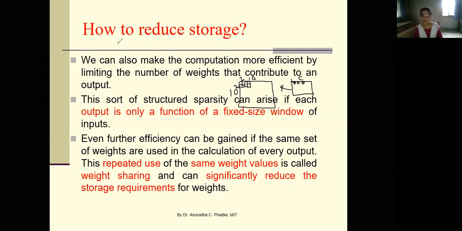Hello? Is the screen visible to you? Am I audible? Yes, ma'am. So say in the input layer you have a 10 by 10 array, meaning there are a total of 100 nodes in the input layer.